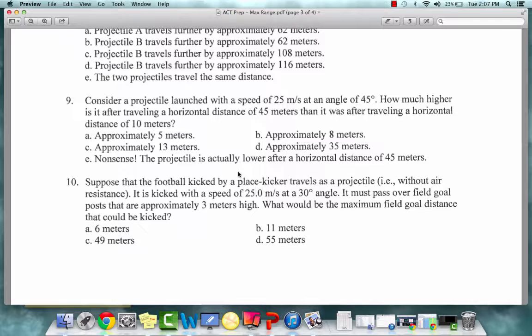Number 10. Suppose that the football kicked by a place kicker travels as a projectile, for example, without air resistance. It is kicked with a speed of 25 meters per second at an angle of 30 degrees. It must pass over a field goal posts that are approximately 3 meters high. What would be the maximum field goal distance that could be kicked? A. 6 meters, B. 11 meters, C. 49 meters, or D. 55 meters.